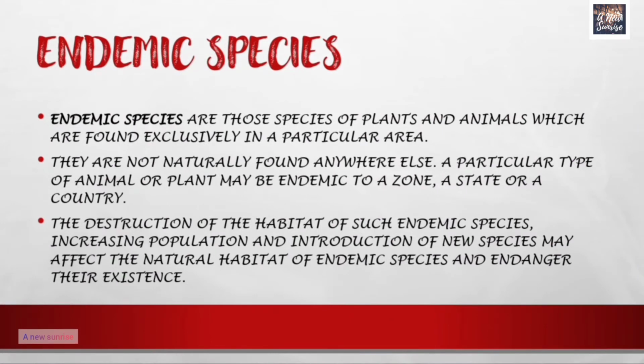Endemic species are those species of plants and animals which are found exclusively in a particular area. They are not naturally found anywhere else. A particular type of animal or plant may be endemic to a zone, a state, or a country. The destruction of the habitat of such endemic species, increasing population and introduction of new species may affect the natural habitat of endemic species and endanger their existence. Endemic species are those species which are found in a particular area. Okay, it can be a zone, a state, a country.